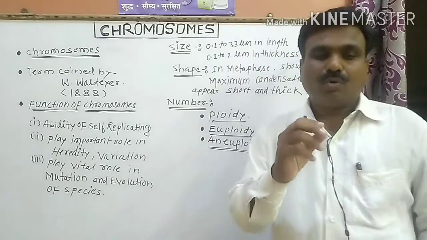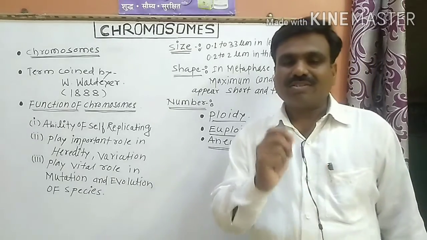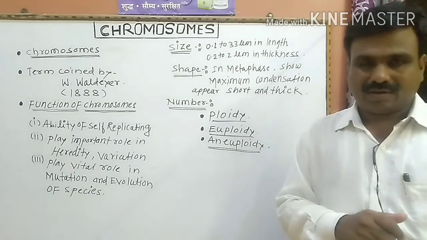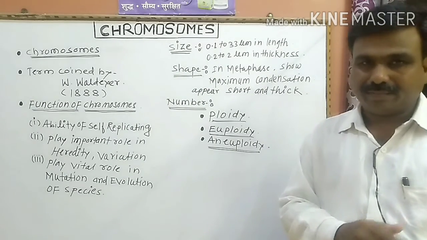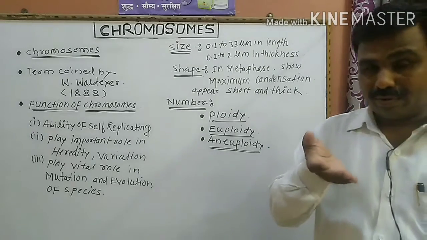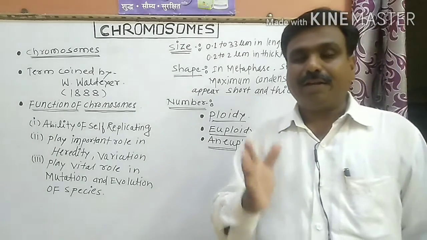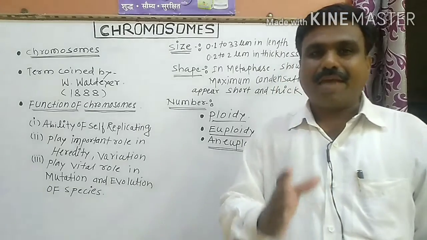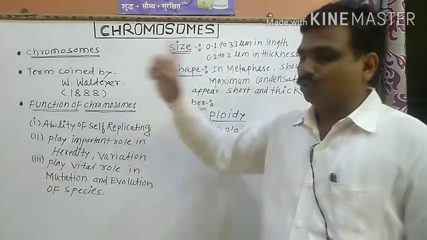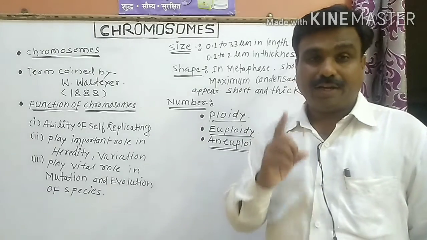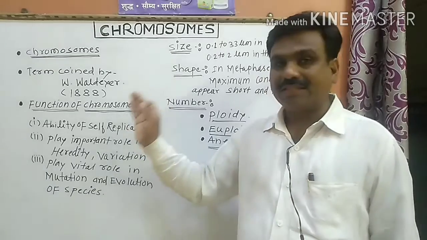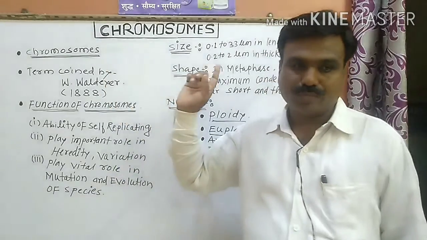The term chromosomes was first coined by Waldeyer in 1888, but before that, in 1815, Strasburger described the term chromosomes. In 1815, Strasburger first described the term chromosomes.